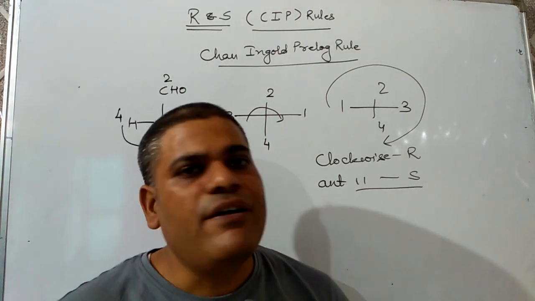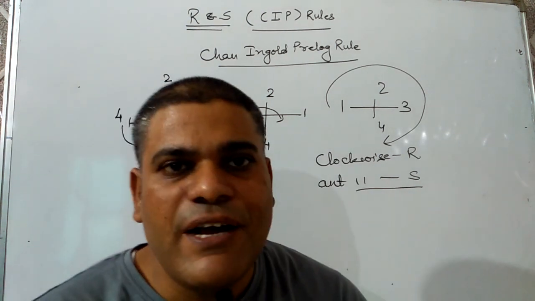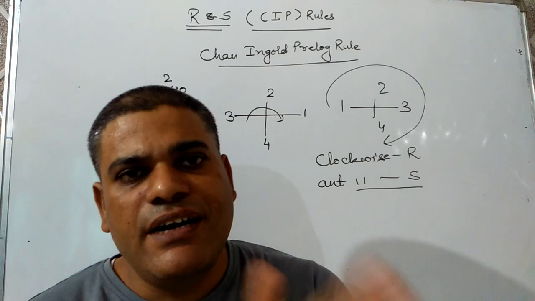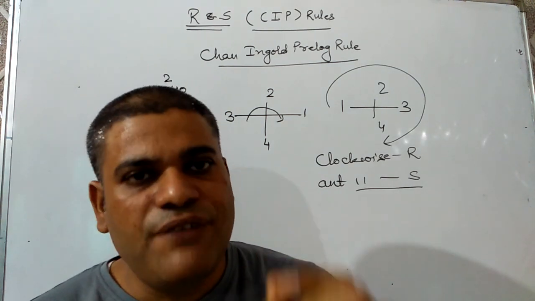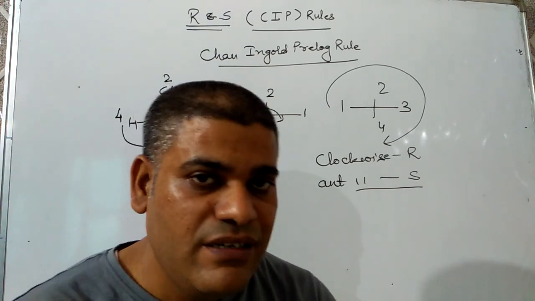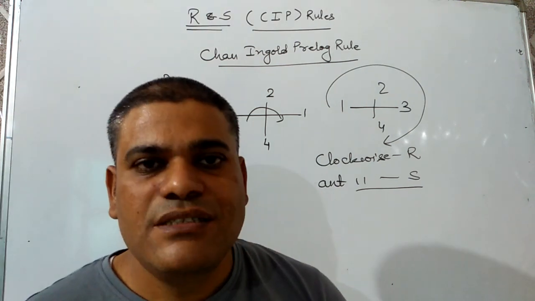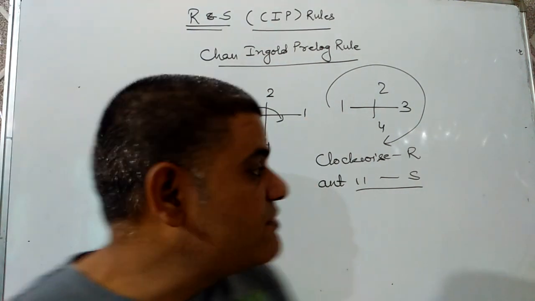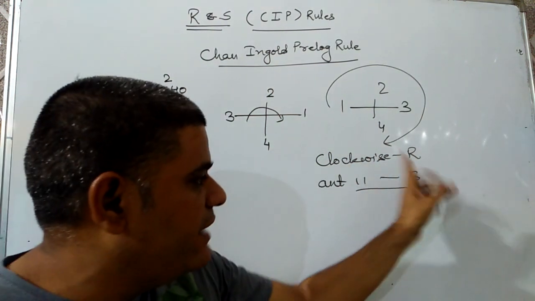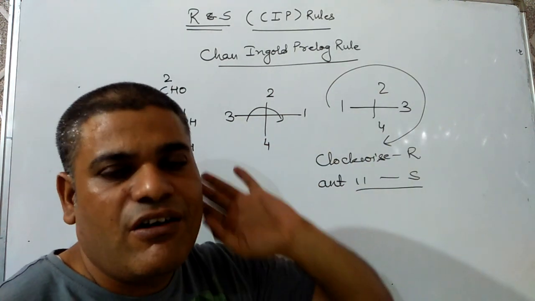First, assign the priorities to the different groups attached. Priorities are assigned on the basis of atomic number. If the first element is the same, then successive elements are compared. After deciding priorities, we bring the fourth priority group to the bottom, and one more rotation is done to compensate for this angle rotation, and the cyclic order will be kept. That's why we get the rotation 1, 2, 3, 4. So glyceraldehyde will be in R form because we are moving clockwise, and if we had moved anti-clockwise, then it would be S configuration.